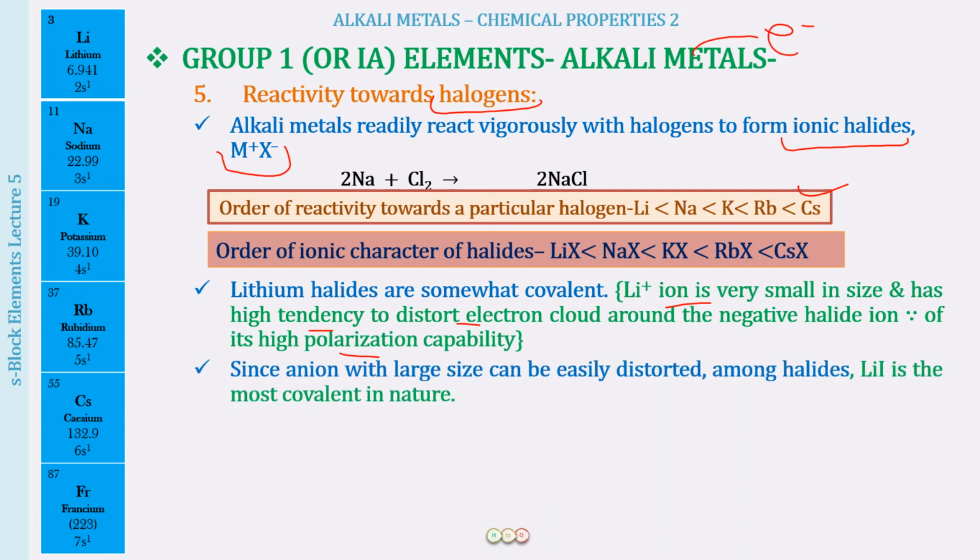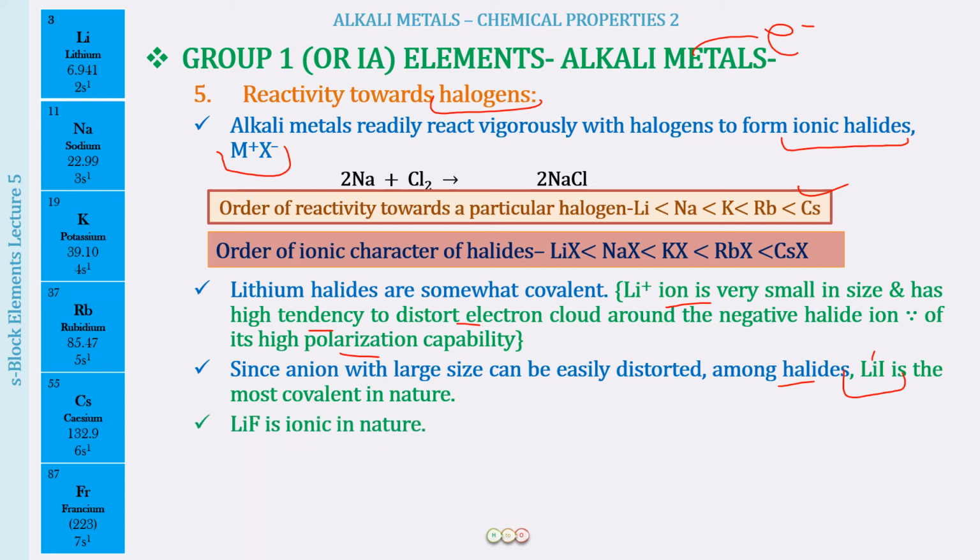Now the anion which has a large size can also be distorted very easily among the halides. So lithium iodide, therefore, is going to be most covalent in nature. Lithium has a small size, so it is going to polarize more, right? And iodine has a large size, it can be polarized more. Therefore, the most covalent character is going to be for lithium iodide.